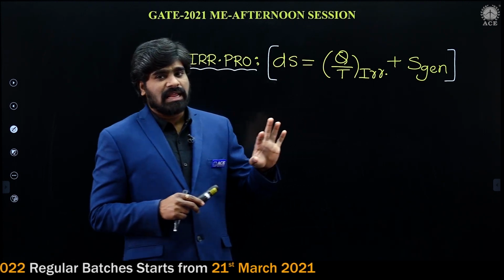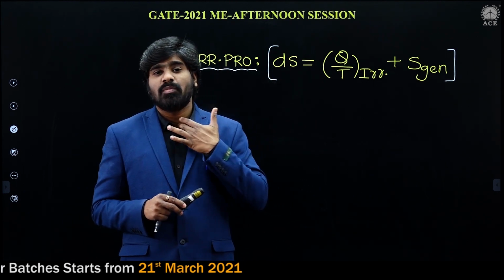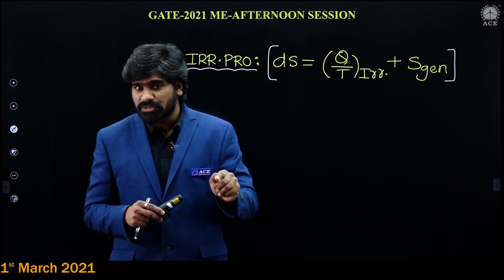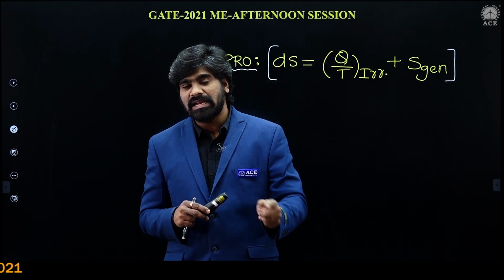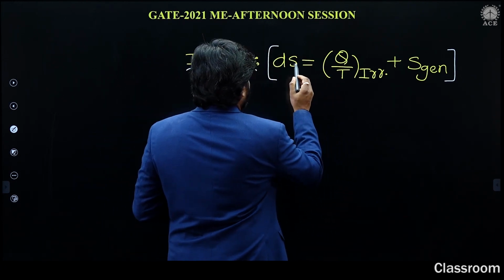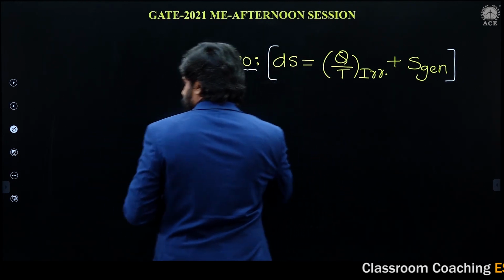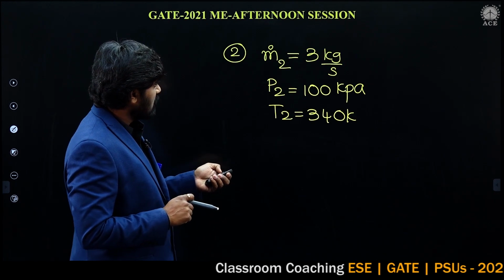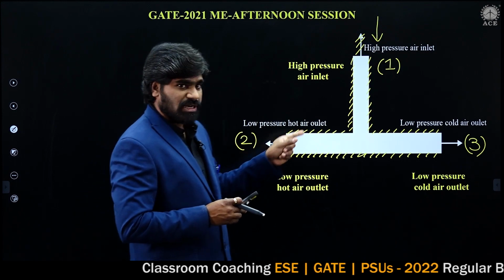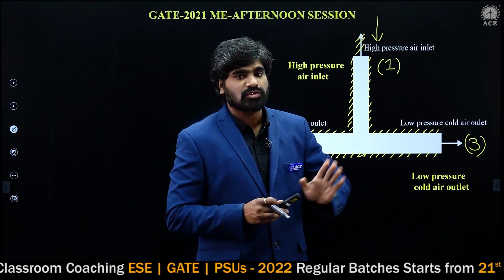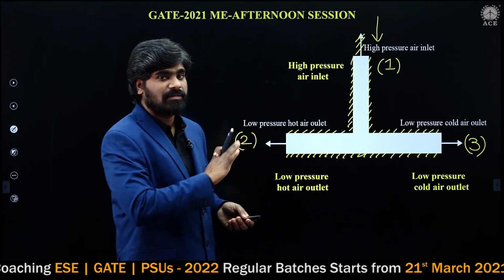This change of entropy equation for the irreversible process, we have seen for the closed system, and we have seen for the open system also. Here, the given situation is an open system, because mass is entering here, at section 2 mass is leaving, and at section 3 also mass is leaving. So the given diagram is an open system.